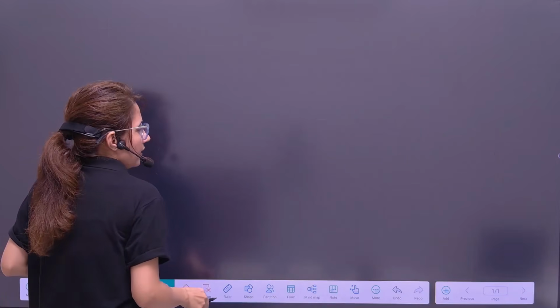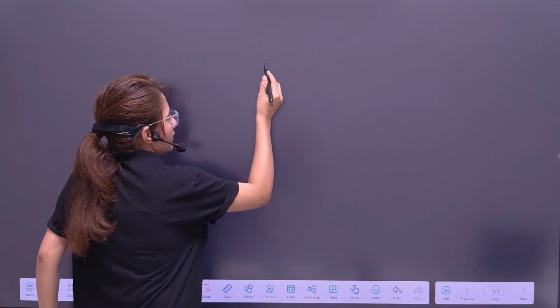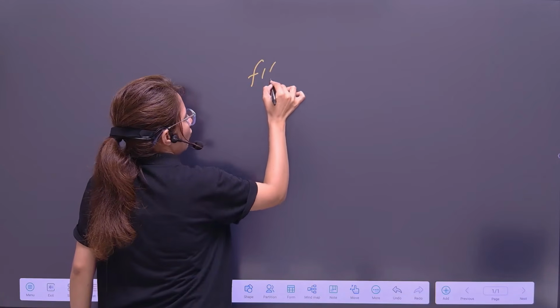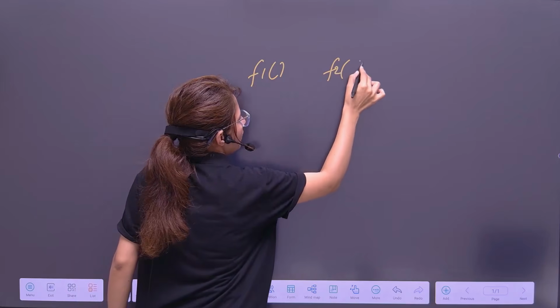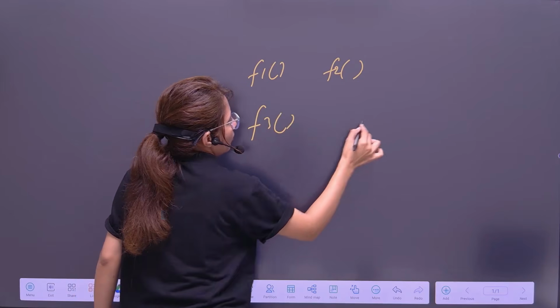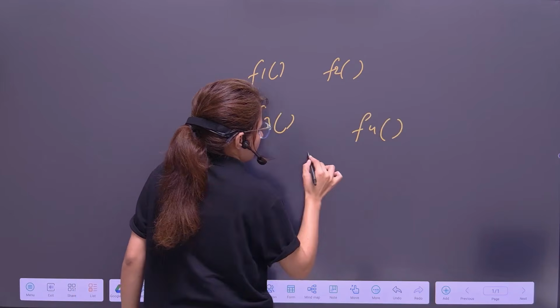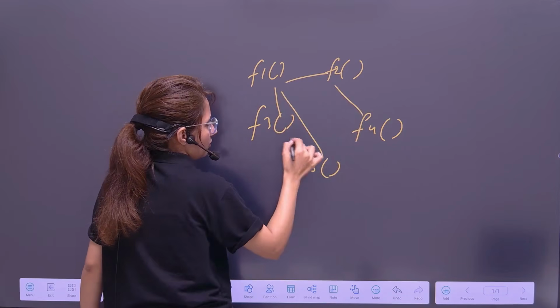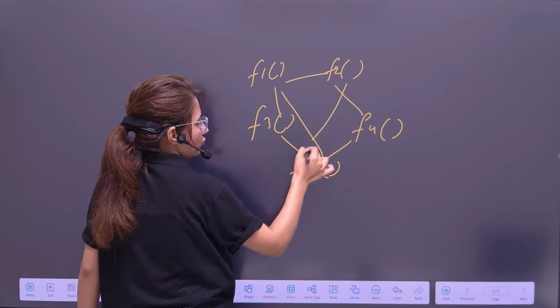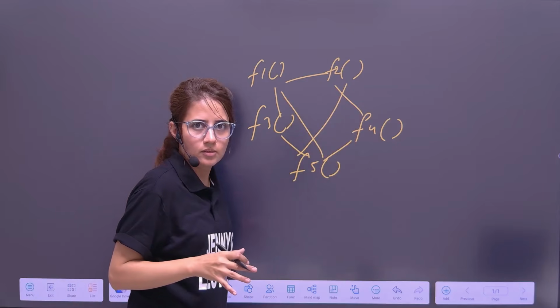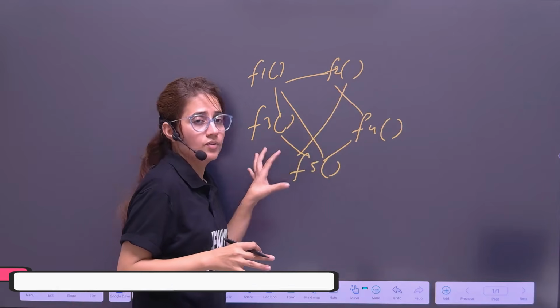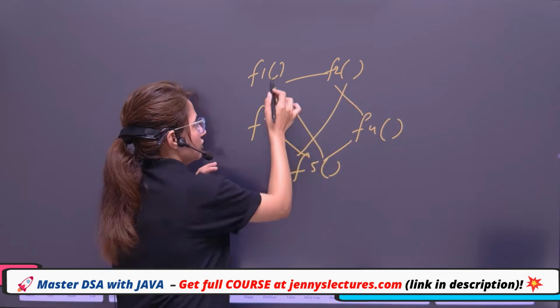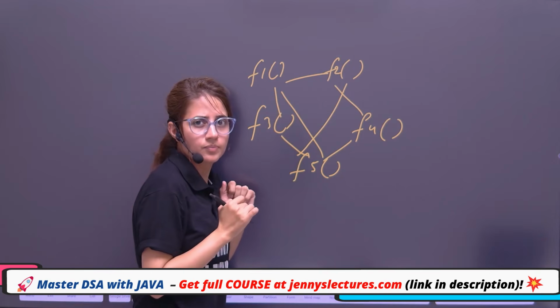Right. Now, one more thing: there are many functions. Function 1, function 2, function 3, function 5, because we are working on a project. Each function is obviously calling the others. So there are so many dependencies. This function may be calling this function, this function calling that function.